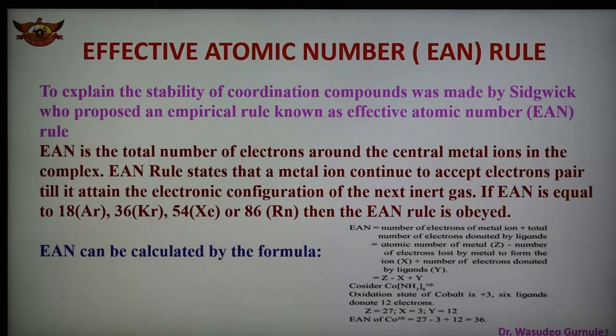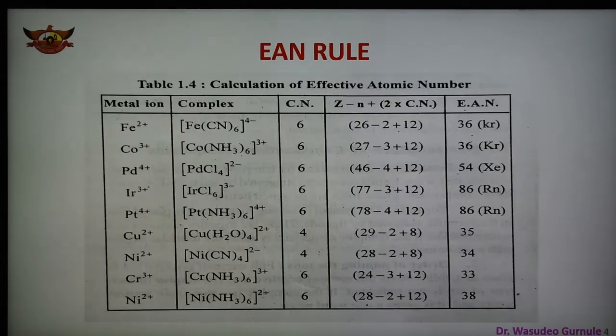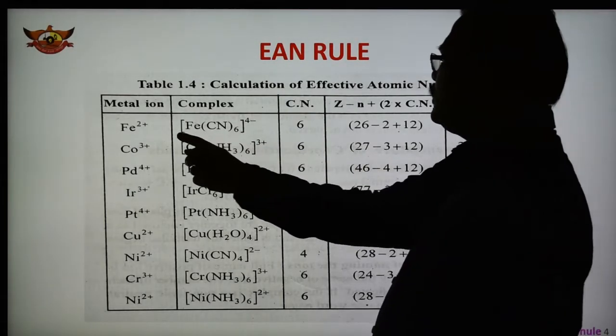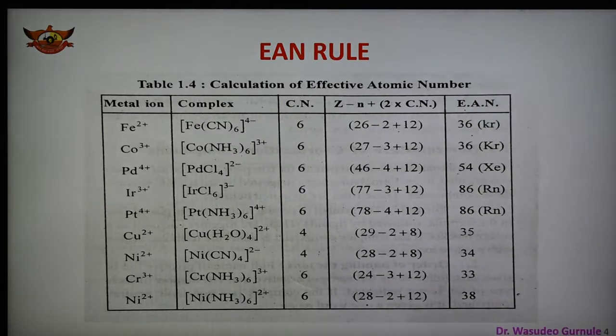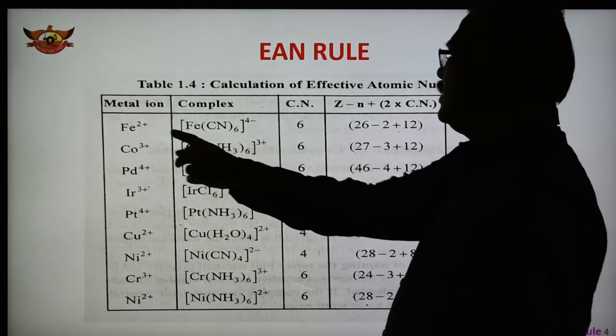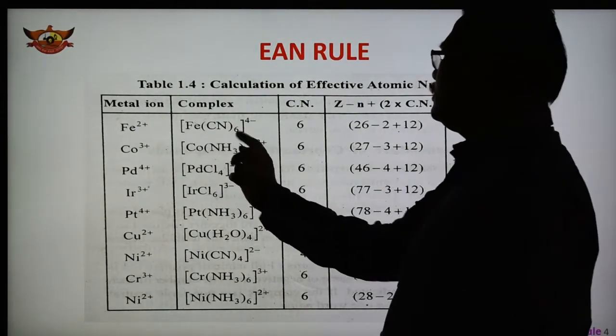So in this way we can calculate the EAN value for any complex ion. And we are going to take some more examples, using this EAN rule by which the value of EAN can be calculated. This table shows the complex Fe(CN)6 4-, hexacyanoferrate(II) complex.